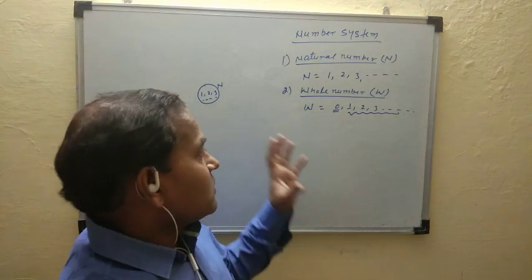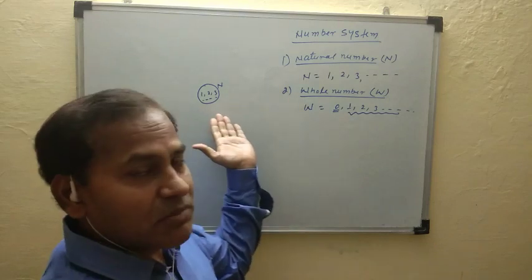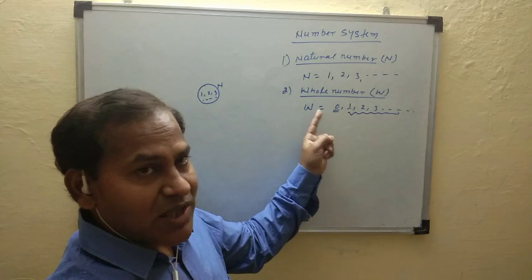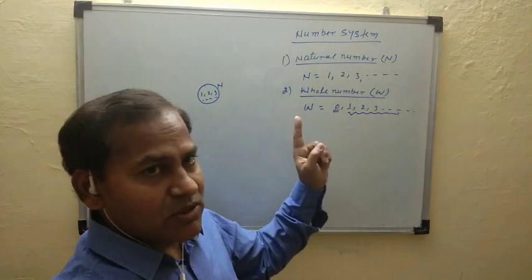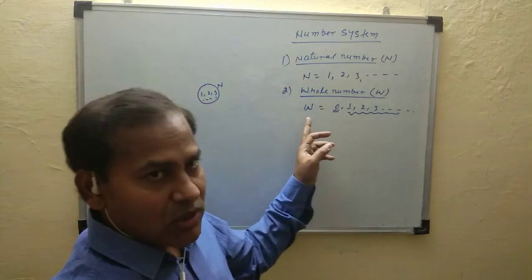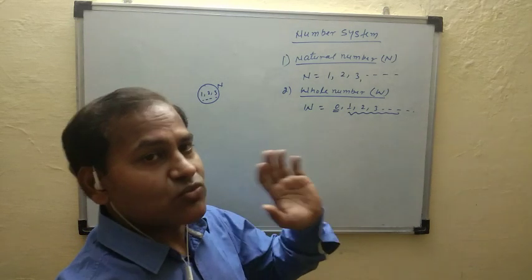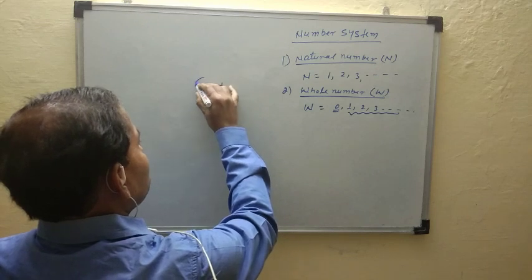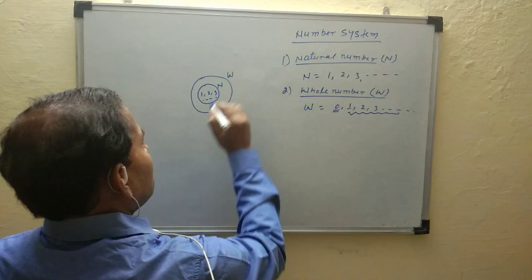So the space of whole numbers is bigger than natural numbers, with one extra element, 0. Every natural number is a whole number, but the converse is not necessarily true.